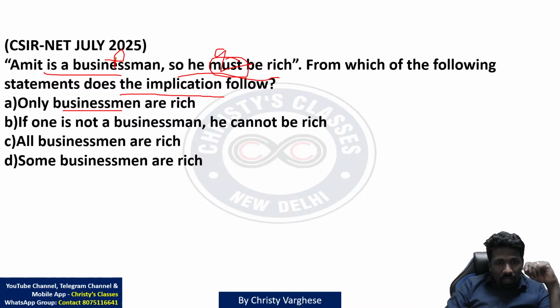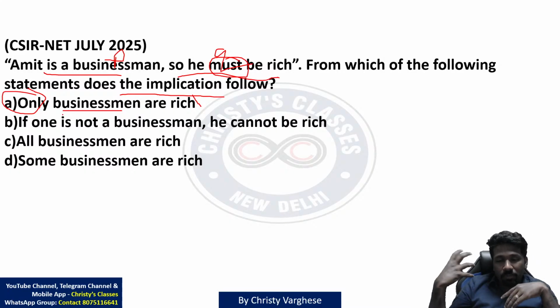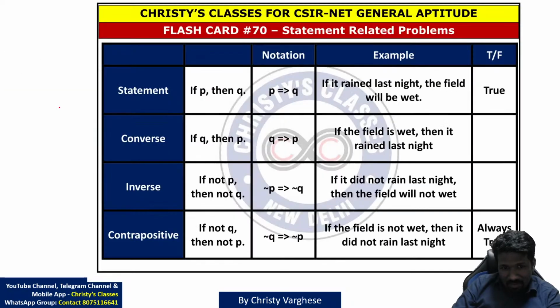So, only businessmen are rich. This word only is wrong. क्योंकि only businessmen are rich मतलब businessman के अलावा और कोई profession वाला people rich नहीं हो सकता. That is wrong. If one is not a businessman, he cannot be rich. That also is not implied. क्योंकि वो ये statement का inverse है. P implies Q का inverse है, not P implies not Q.